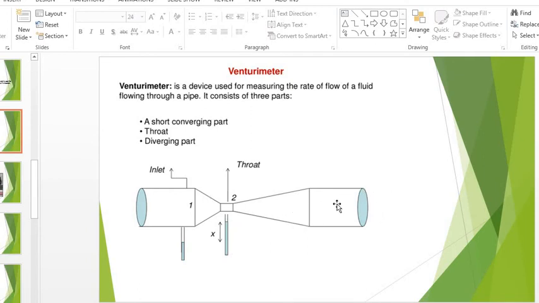Discharge rate means how much quantity of water is going out of the outlet in 1 second, how many liters or how many cubic meters. So this Venturi meter is used for measuring the discharge rate from any pipe, right? The principle is that in the direction of flow, the cross-sectional area is reduced and a pressure difference is created, and through this pressure difference the discharge is measured. I think it will be clear.